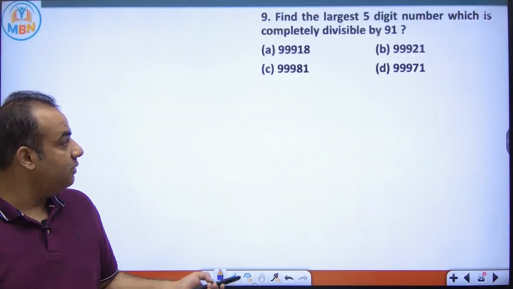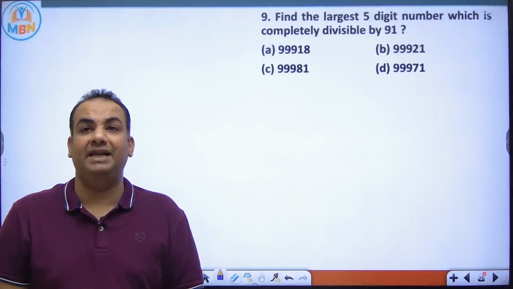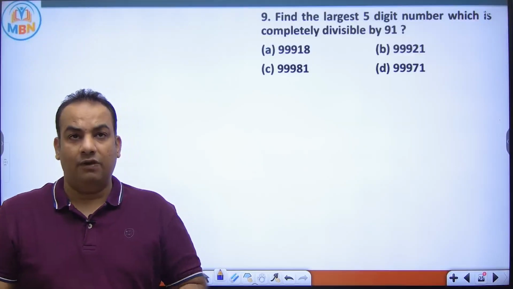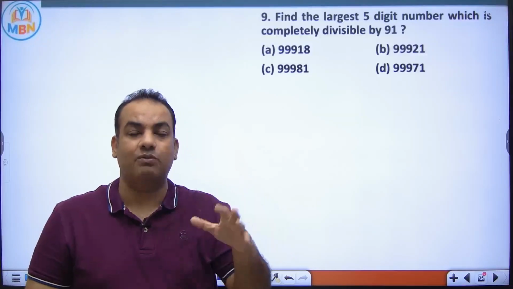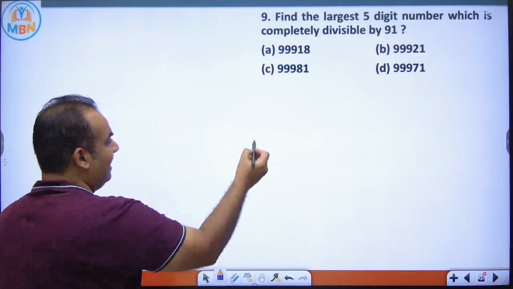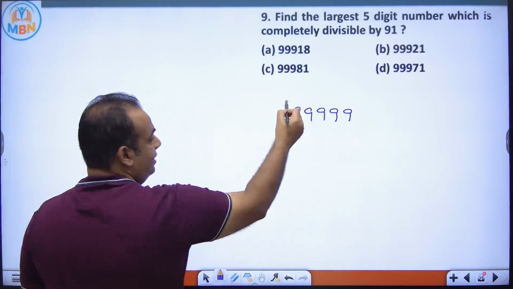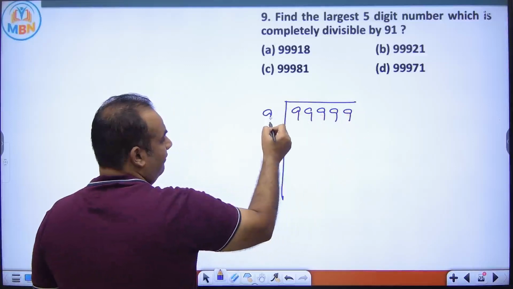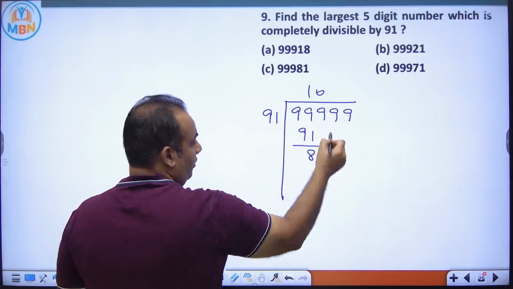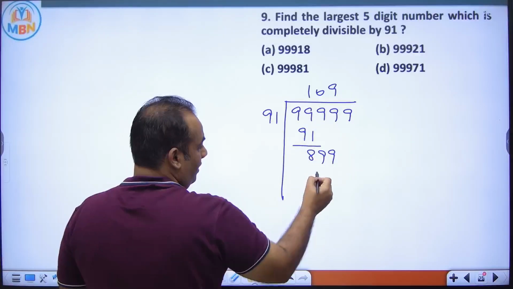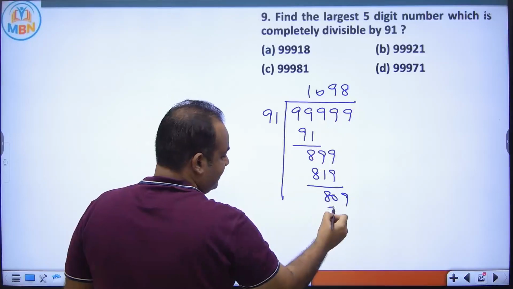Now see the next question. Find the largest 5-digit number which is completely divisible by 91. Now whenever they say the largest 5-digit number, first you should understand what is the largest 5-digit number. 99999, and they want the number to be divisible by 91. So I divide this number by 91. 91 ones are 91, 8 9s are 89, so 0, 9 9s are 819, 809, 91 8s are 728.